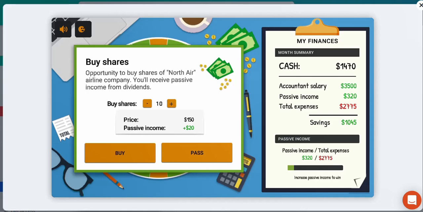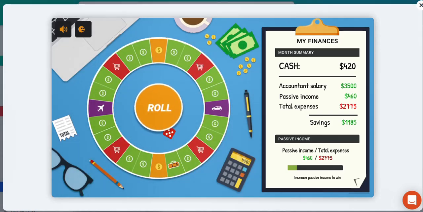So how many shares am I going to buy? Well, you can see here that we still have a significant amount of cash available, just over $1,400 US. So I'm going to try to buy as many shares as possible. Again, let's just keep some money just in case certain bad things happen in life that we obviously need to pay for. So I'm going to go with just over $1,000 worth of shares. I'm going to buy 70 shares, the price totaling $1,050 US. You can see our cash has decreased, but our passive income has increased. So let's continue to roll the dice.